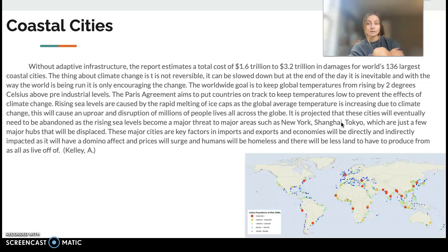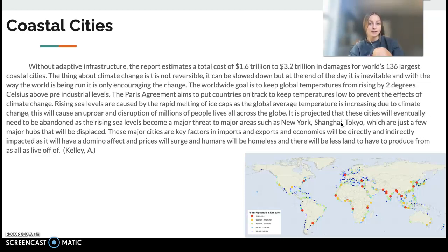The thing about these coastal cities and climate change is that sea levels are rising. And being on the coast, they are right there where the water levels are rising. The worldwide goal is to keep global temperatures from rising by 2 degrees Celsius. However, it is projected that these cities will eventually need to be abandoned as rising sea levels become a major threat to major areas such as New York, Shanghai, and Tokyo, which are just a few of the major hubs that